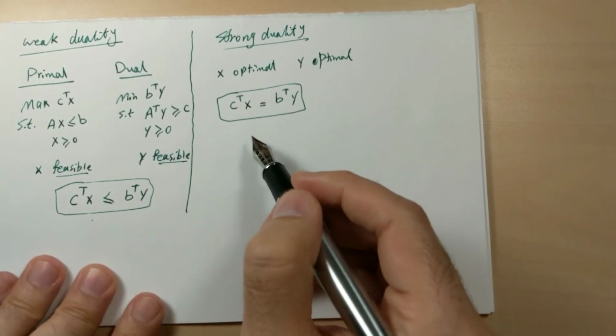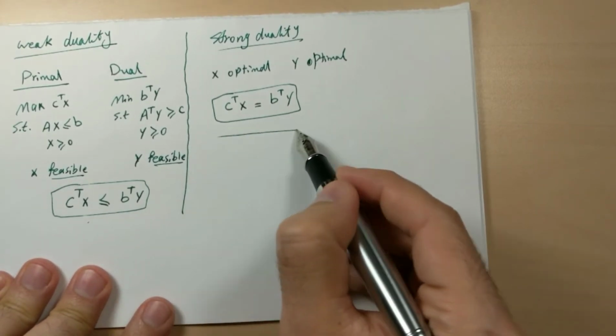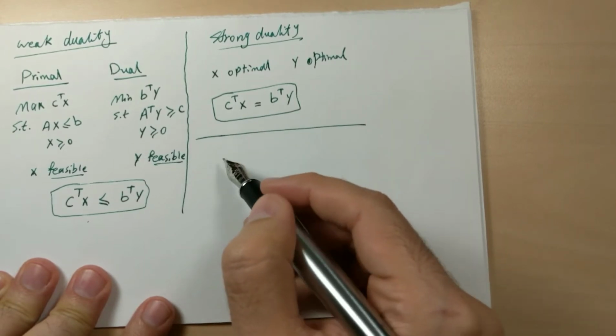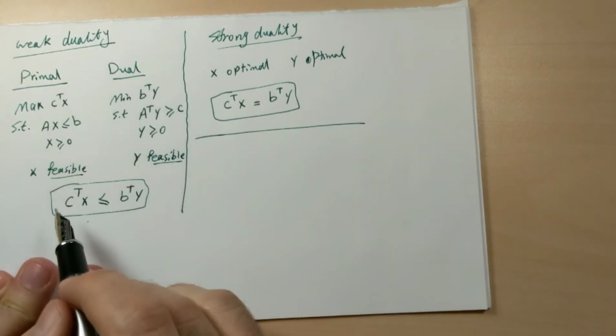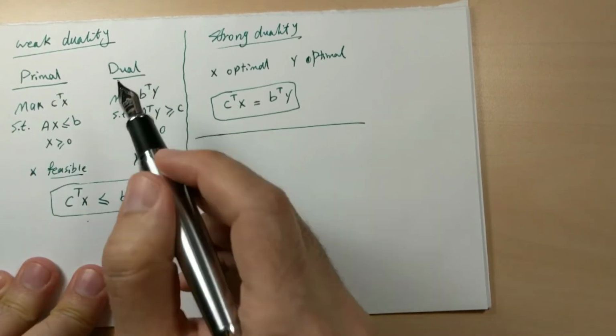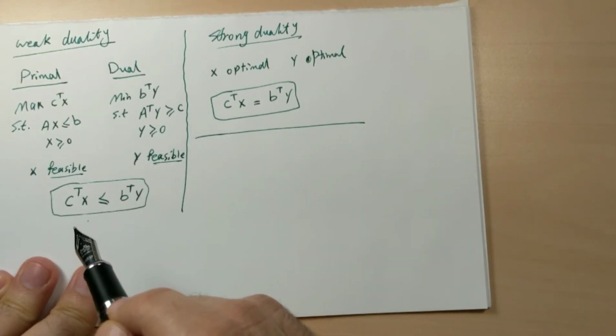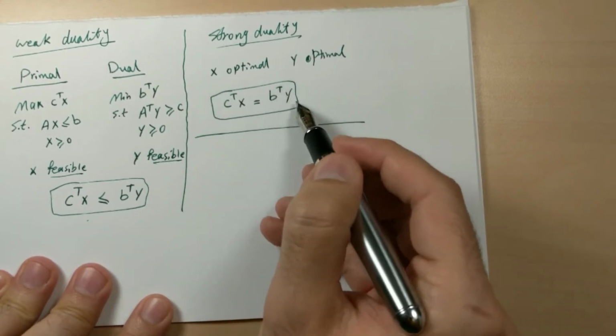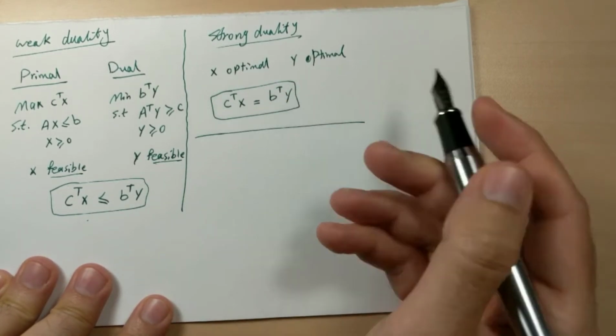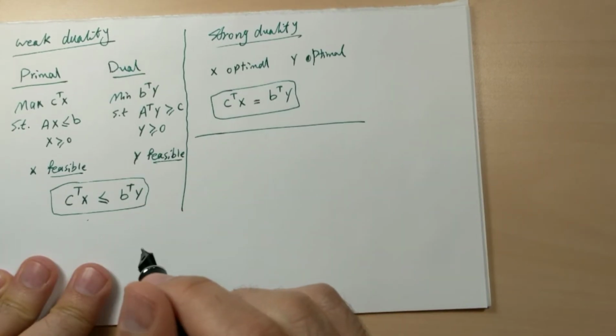There is a proposition for strong duality, and it says that if X and Y are feasible solutions to the primal and dual, X is feasible to the primal, Y is feasible to the dual, and the objective values of them are equal, then X and Y are optimal.